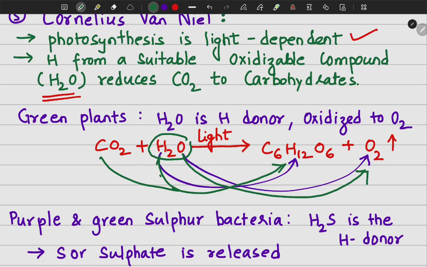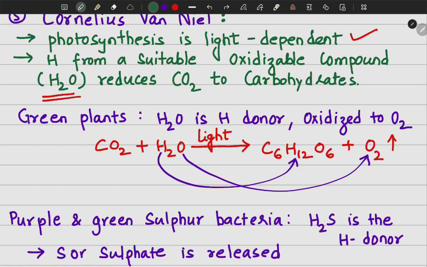So it is the hydrogen from this water that is reducing the carbon dioxide and itself is getting oxidized to form oxygen. This is true for the case of green plants during the photosynthesis process.